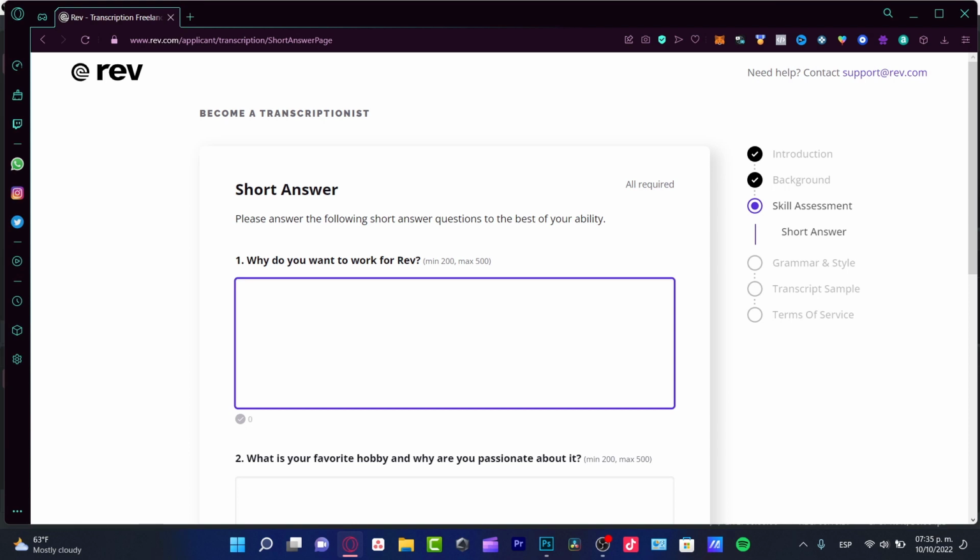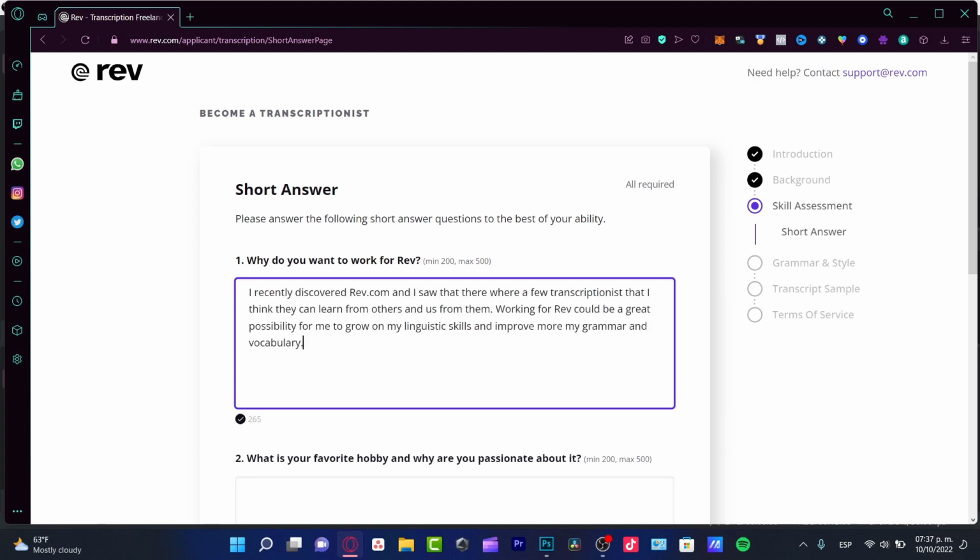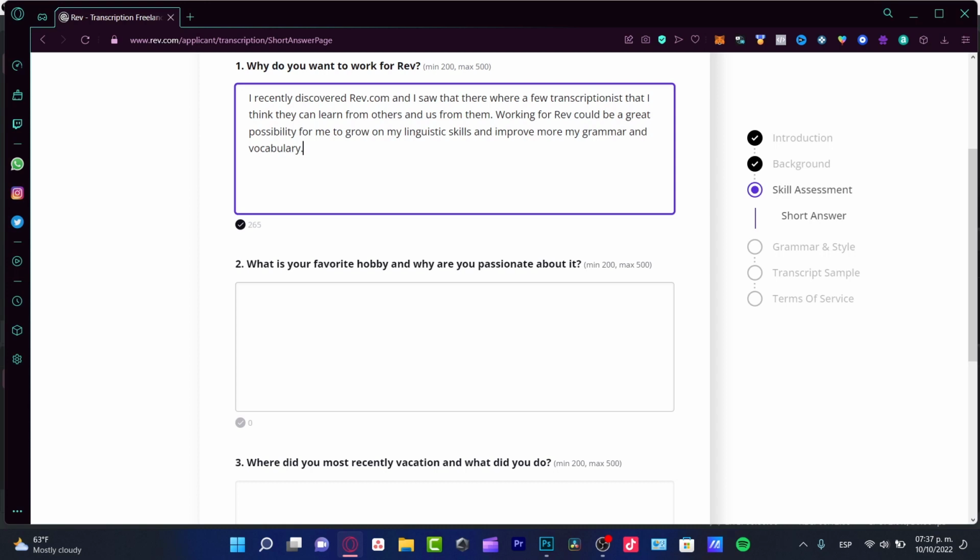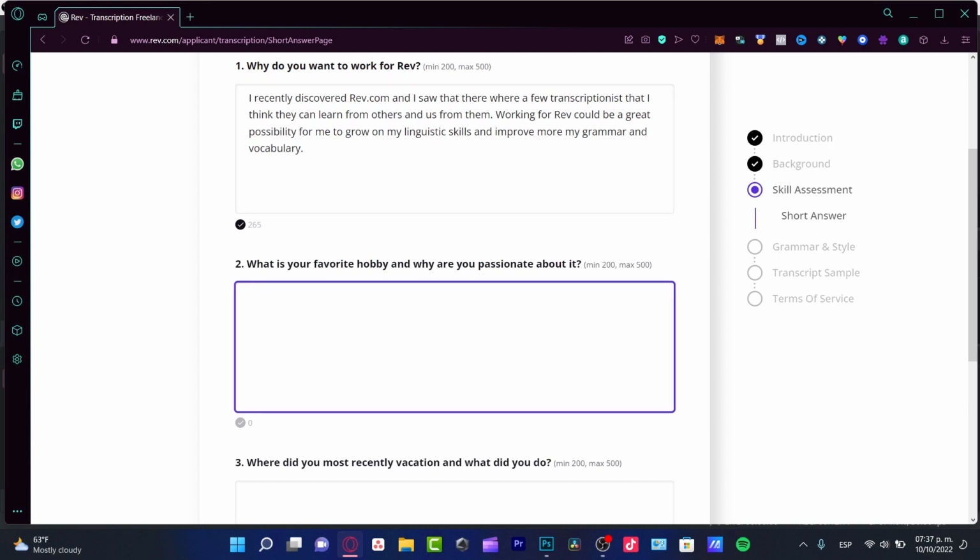I mean, you can put in here, I think Rev is a great application, a great platform, a great website for linguistic stuff and so on. So depending on what you're trying to put in here, just try to be short and precise with your answer. Now, what is your favorite hobby and why are you passionate about it? Same thing. It doesn't matter what kind of hobby you're trying to use.